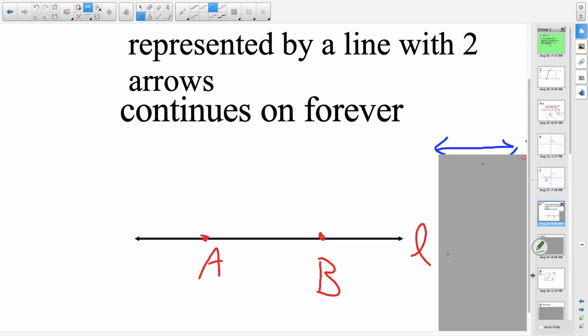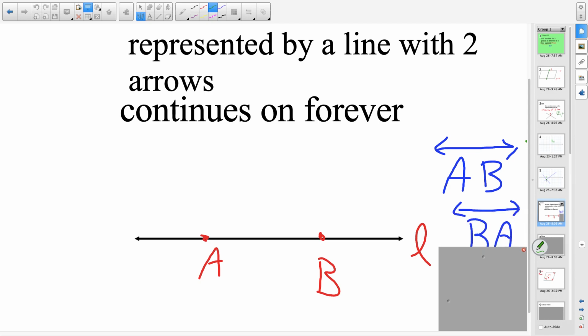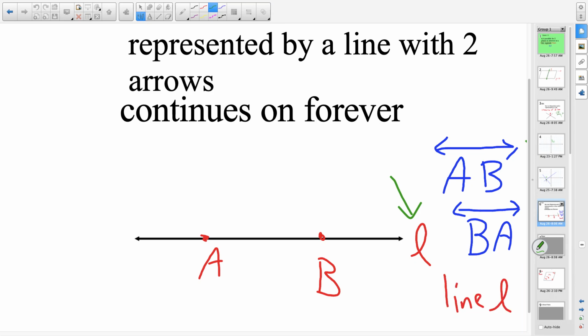That line has multiple names. You can name it as line AB, because those are the two points that make up your line. Now, you can switch the order, so technically you would say it has three names, because you can call it line BA also. And finally, it actually has a specific name. This lowercase cursive letter here is going to be the specific name of your line. So it is actually also called line L. So there are two different ways you can name a line: by two points that are on it, or by that specific letter that's there.